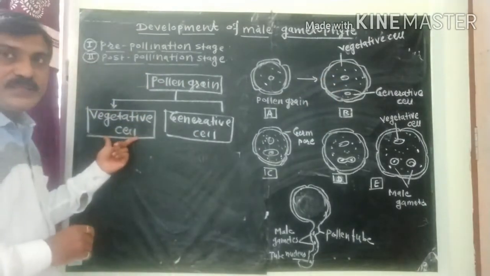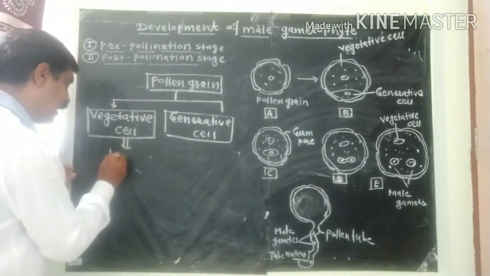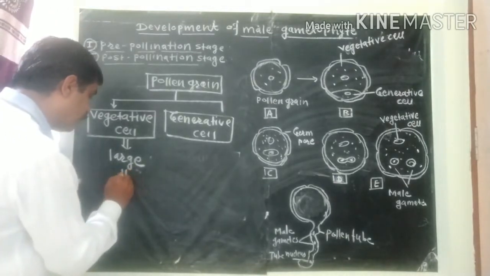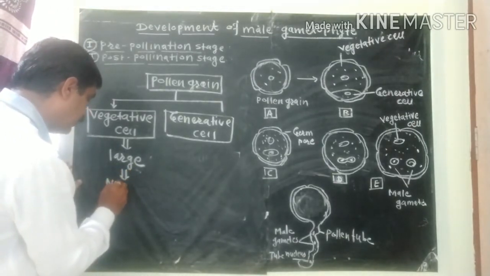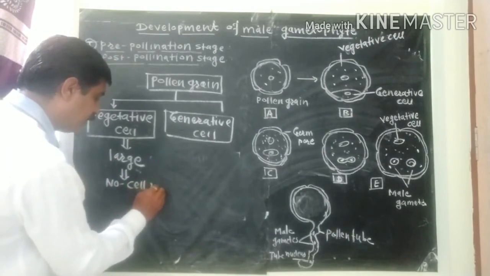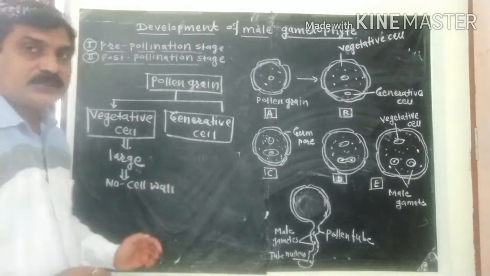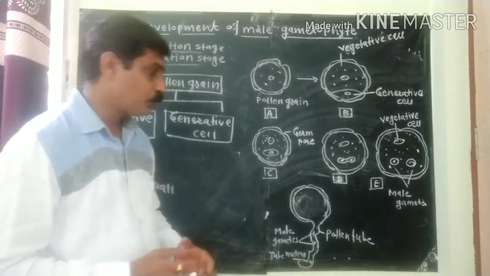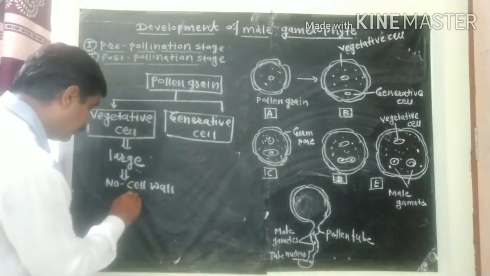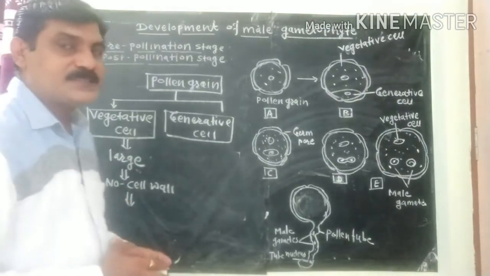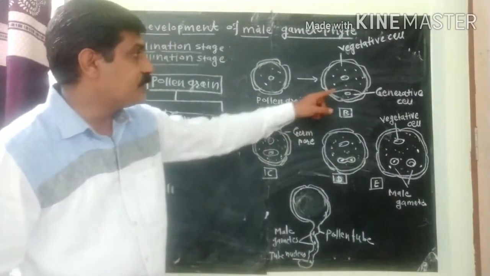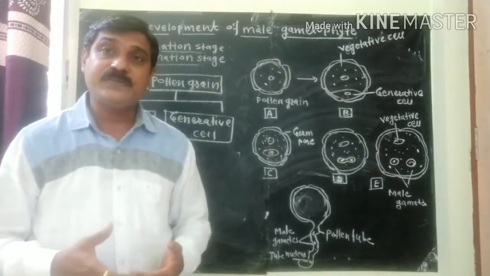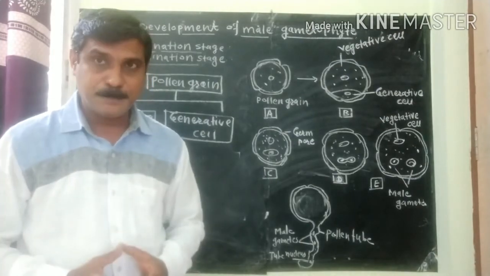What about the vegetative cell? As we know, it is large in structure. It has no cell wall, it is naked, but it consists of food material. It is rich in food, and it consists of an irregular shaped nucleus. So we can say the large vegetative cell consists of a large cell body with an irregular nucleus.